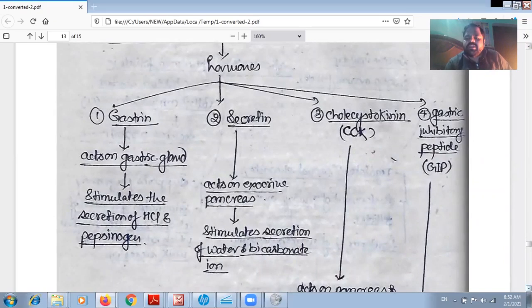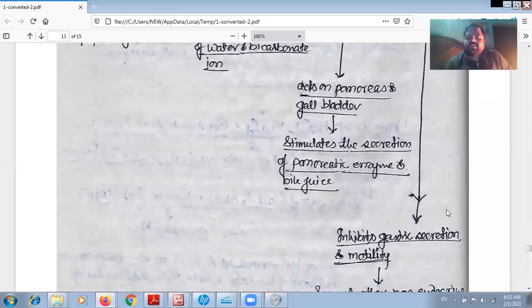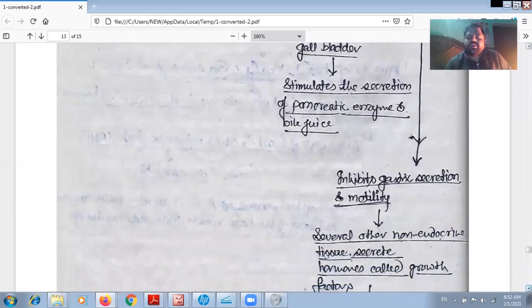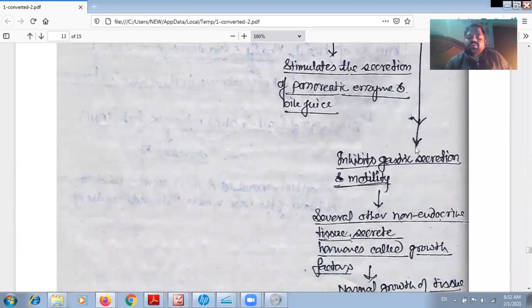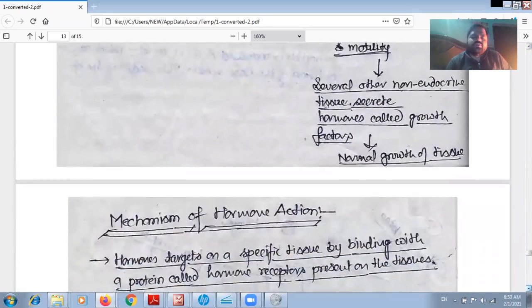By the name, gastric means associated with the stomach, and inhibitory means it inhibits gastric secretion and motility. Several other non-endocrine tissues secrete hormones called growth factors, needed for the normal growth of the tissue.